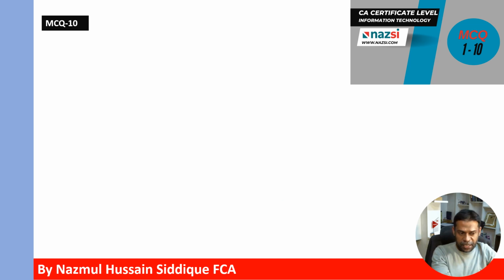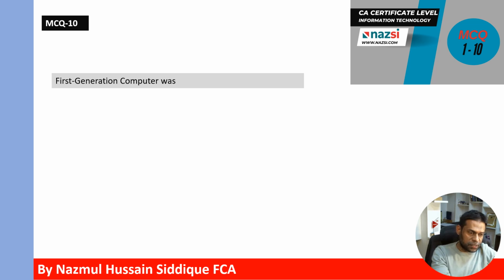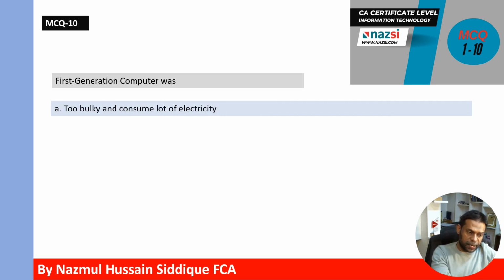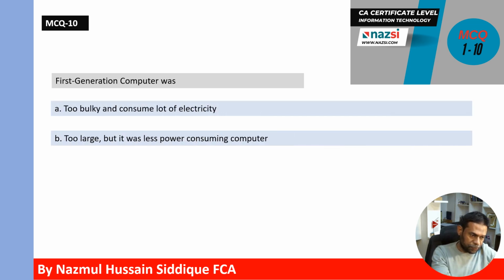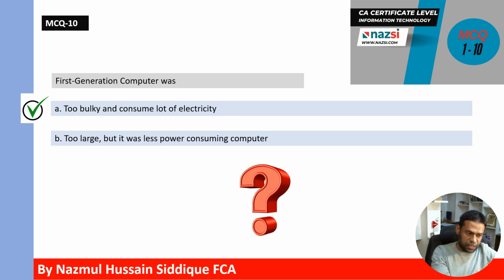MCQ 10. This is the last question of this episode. First generation computer was too bulky and consumed a lot of electricity. First generation computer was too large but it was less power consuming computer. Which one is correct answer? Correct answer is A. First generation computer was too bulky and consumed a lot of electricity.